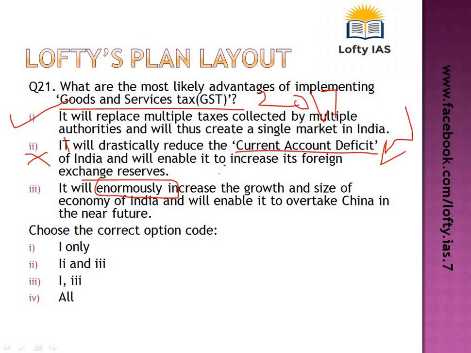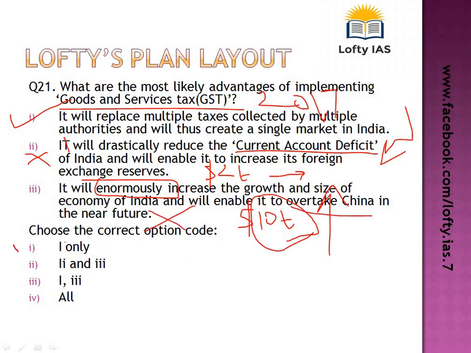See, India is a $2 trillion economy, whereas China is a $10 trillion economy. Okay, so even if GST provides a big impetus, boost, thrust to our economy, even then we can reach maybe double of this or 1.5 times of this, right? But reaching almost 5 times is very difficult in the short run, right? Because both these economies are emerging economies, so it is very difficult to overtake China in the near future. So this becomes wrong. So only 1 is correct.